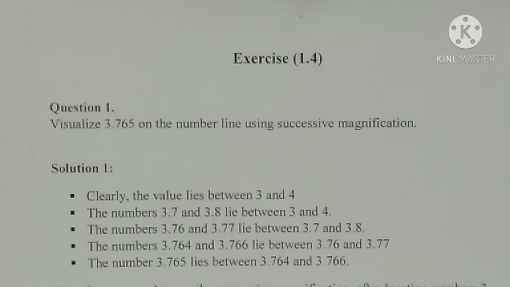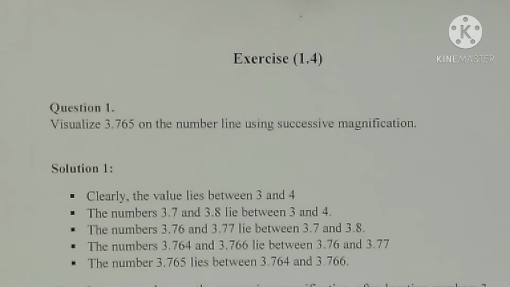Exercise 1.4: visualize 3.765 on the number line using successive magnification. The first step: the value lies between 3 and 4. After that, the numbers 3.7 and 3.8 lie between 3 and 4. Next, 3.76 and 3.77 lie between 3.7 and 3.8.